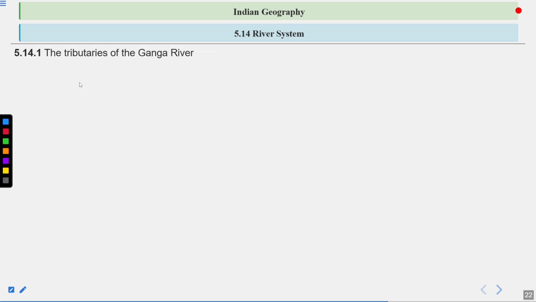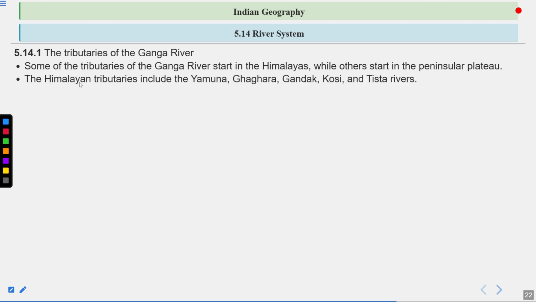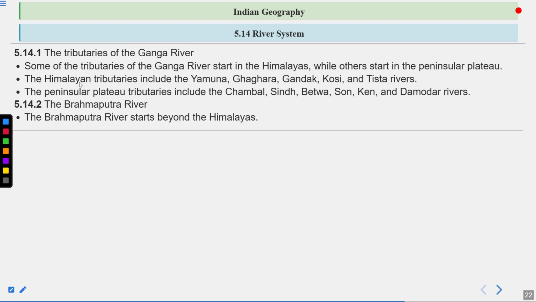Now the tributaries of the Ganga River. Some of the tributaries of the Ganga River start in the Himalayas while others start in the Peninsular Plateau. The Himalayan tributaries include the Yamuna, Ghagra, Gandak, Koshi, and Tista rivers. The Peninsular Plateau tributaries include the Chambal, Sind, Betwa, Son, Ken, and Damodar rivers. The Brahmaputra River starts beyond the Himalayas.